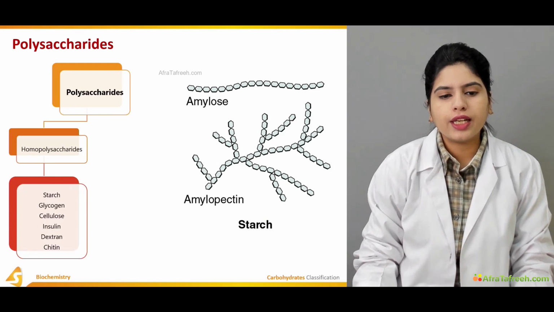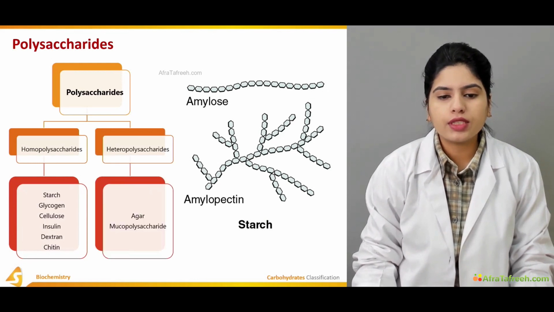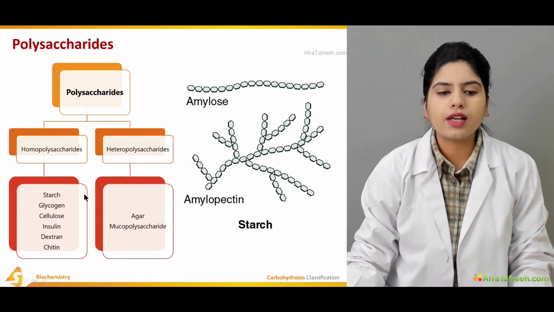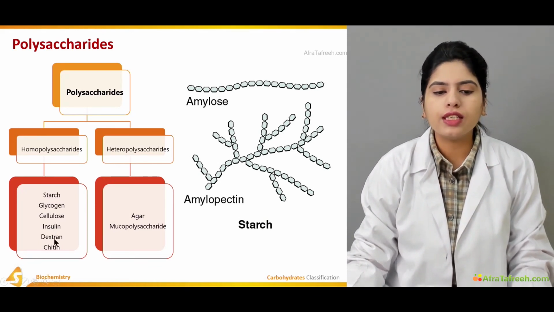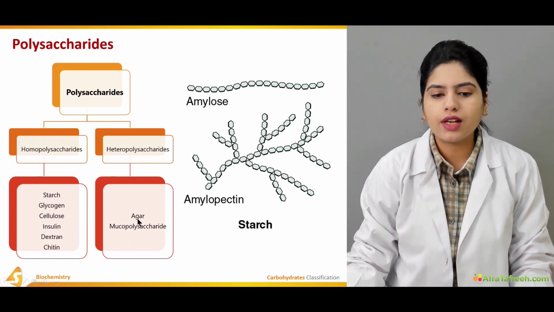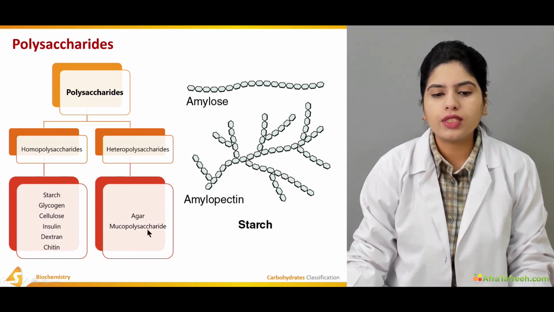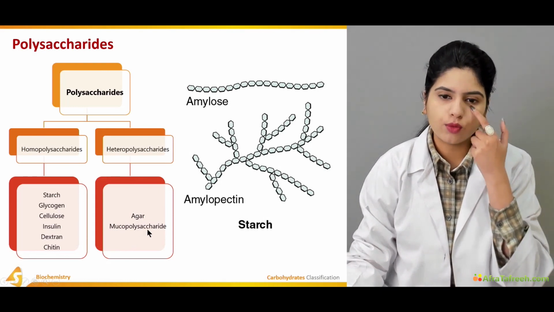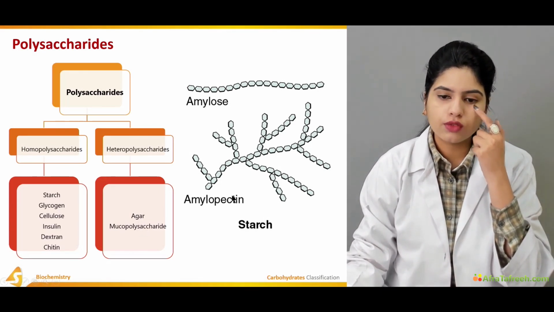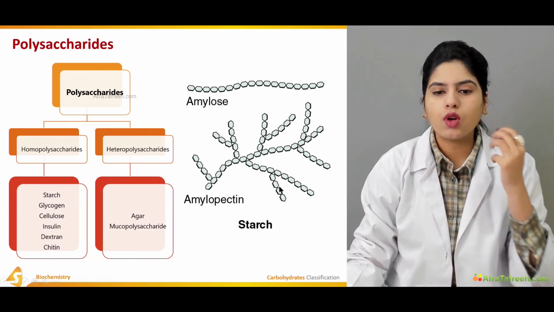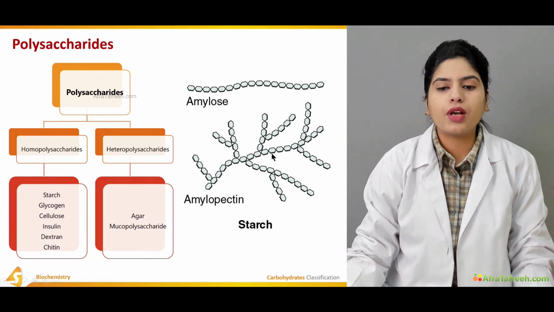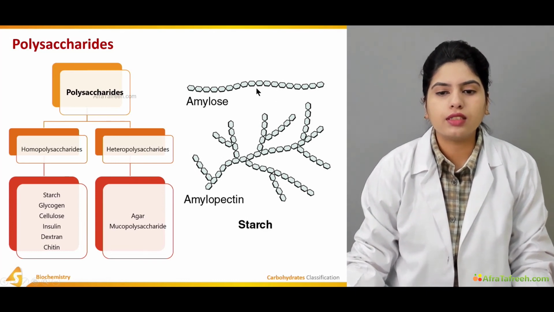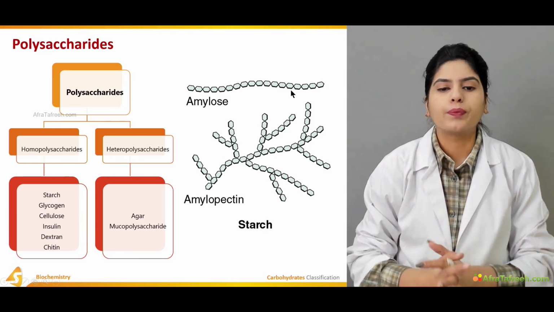As I told you, they can be homopolysaccharides or heteropolysaccharides. Examples of homopolysaccharides are starch, glycogen, cellulose, inulin, dextran, and chitin. And for heteropolysaccharides, agar and mucopolysaccharides are both examples. This is the structure of starch. Starch can be in 2 forms, amylose and amylopectin. Basically, amylopectin is a branched form and amylose is a straight chain form.